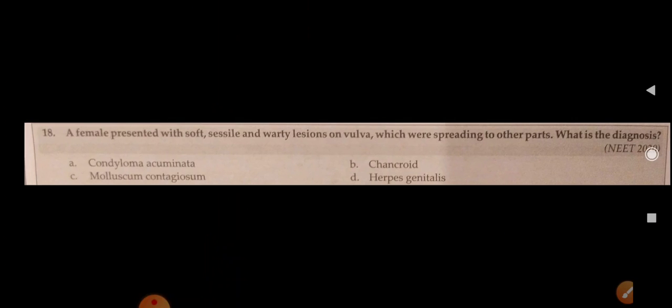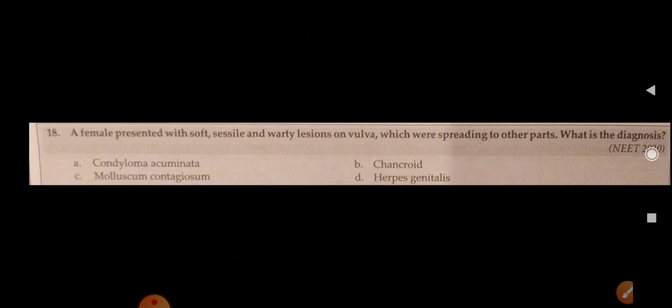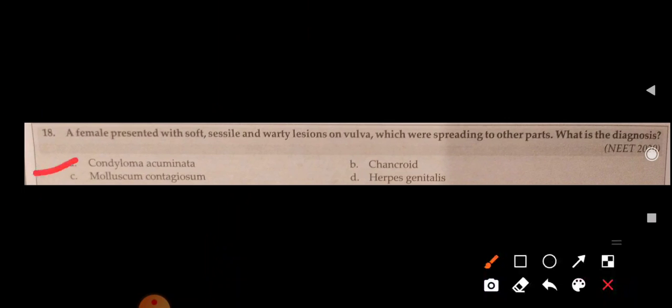What is this image? Even in my WhatsApp group I asked a similar MCQ. This is condyloma acuminata. So no need to see this MCQ, you can directly answer. This is condyloma acuminata. MCQ: a female presented with soft, sessile and watery lesion on the vulva which was spreading to other parts. What is the diagnosis? Condyloma acuminata. Okay. True about cephalhematoma is, venous delivery is a risk factor. Option C is right.